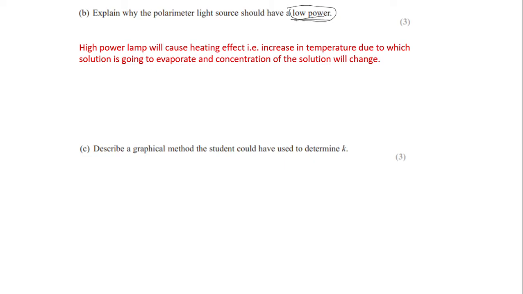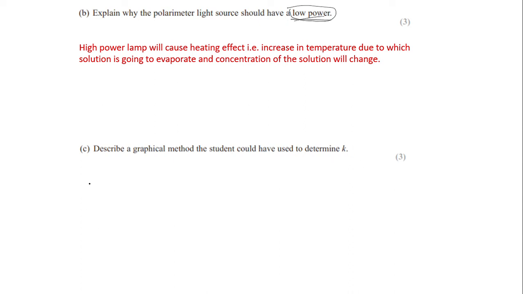So evaporation causes concentration to increase, because in evaporation only the solvent will evaporate, leaving salt behind. So concentration is going to increase or change. Describe a graphical method the student could have used to determine the K.